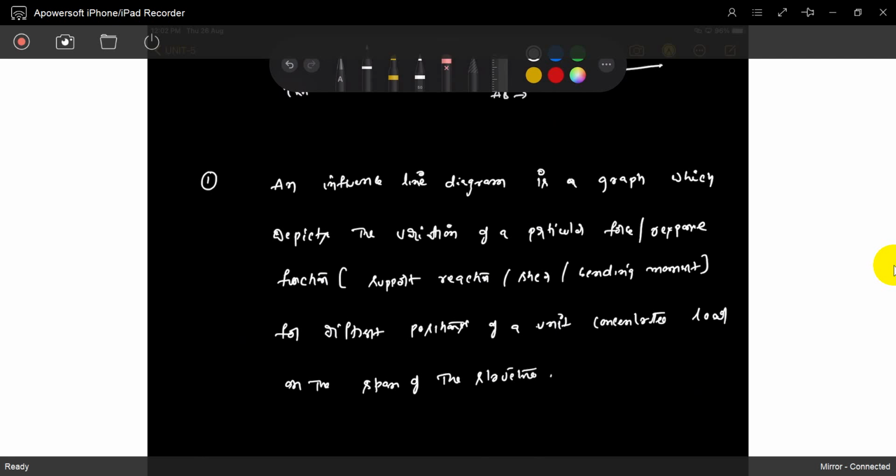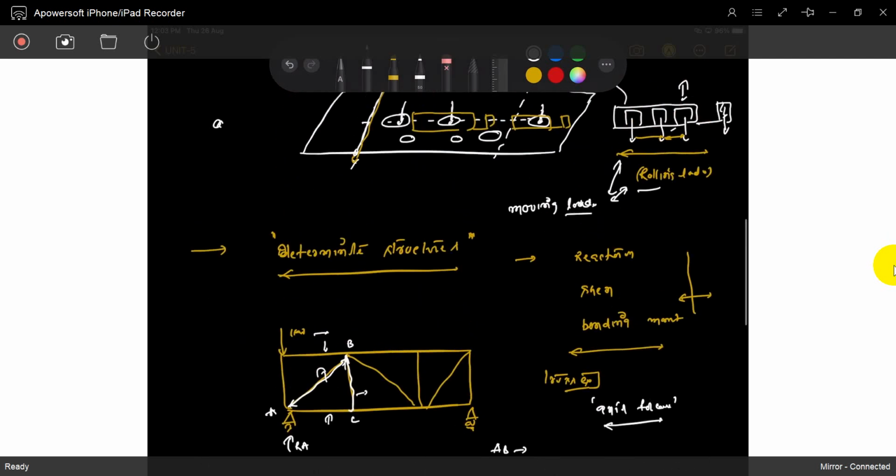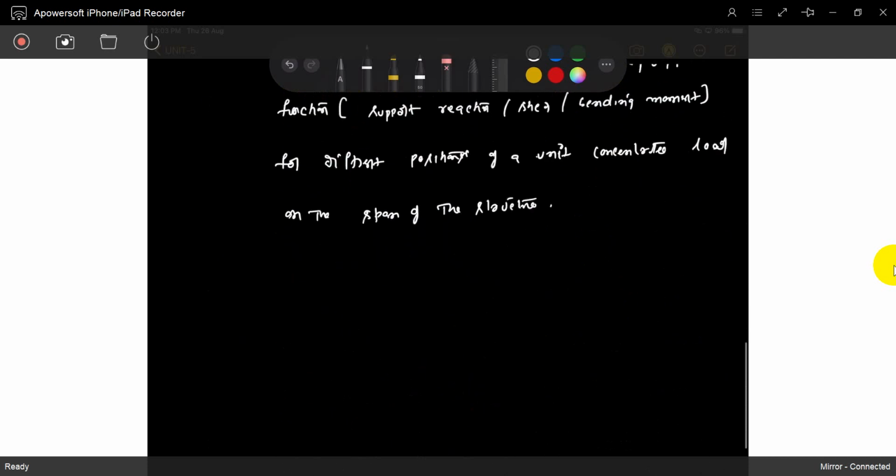Okay, very simple, already discussed. We will directly enter into the matter. One thing you have to remember, we will deal with only determinate structures, not indeterminate structures. We will take a simply supported beam.